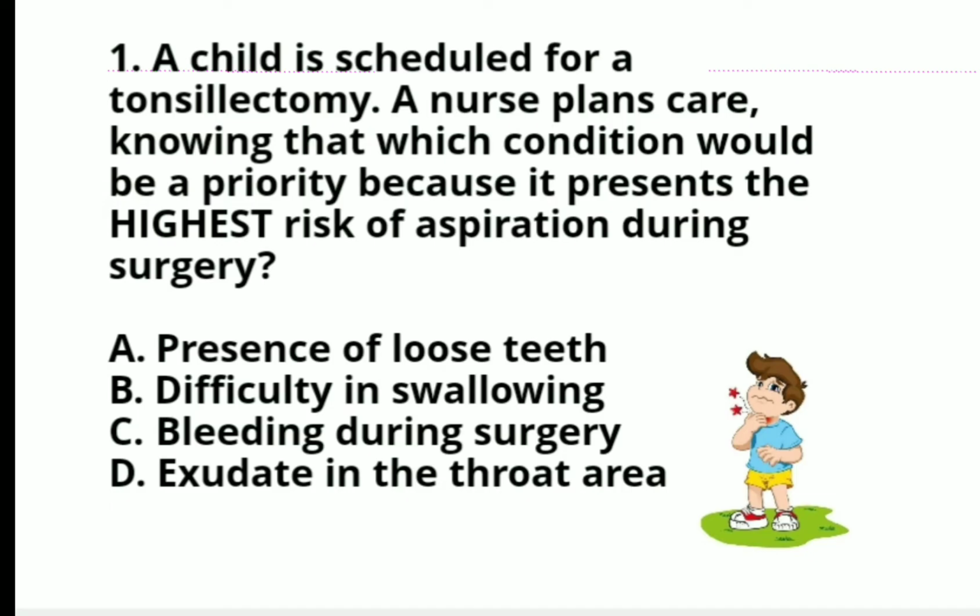A child is scheduled for a tonsillectomy. A nurse plans care knowing that which condition would be a priority because it presents the highest risk of aspiration during surgery. A. Presence of loose teeth. B. Difficulty in swallowing. C. Bleeding during surgery. Or D. Exudate in the throat area.